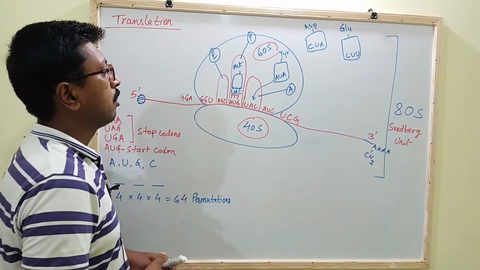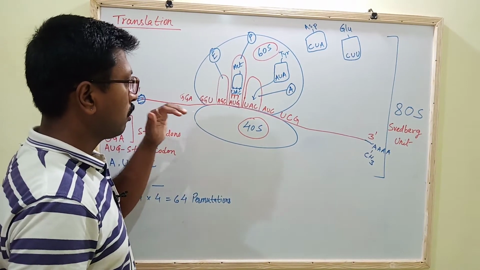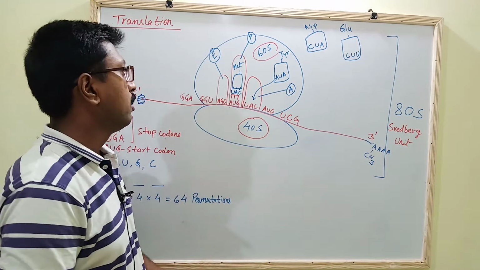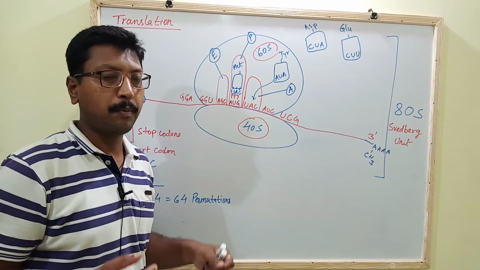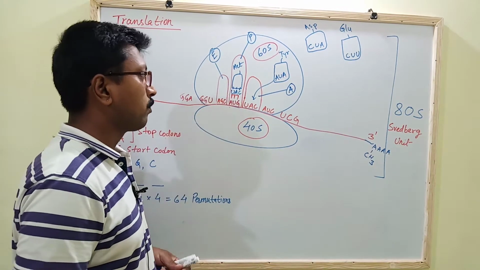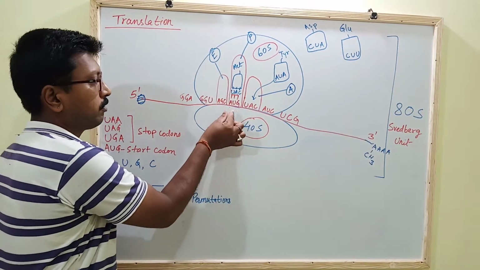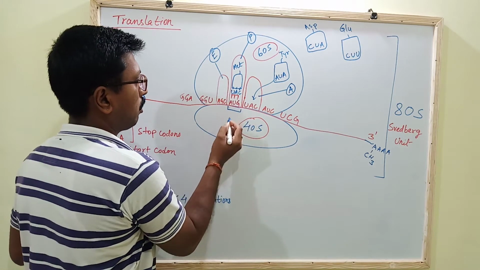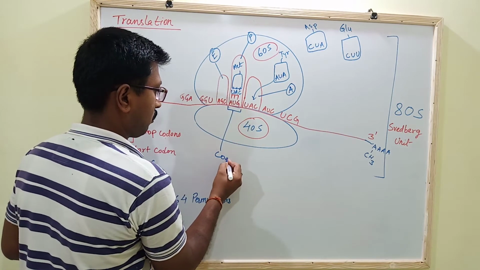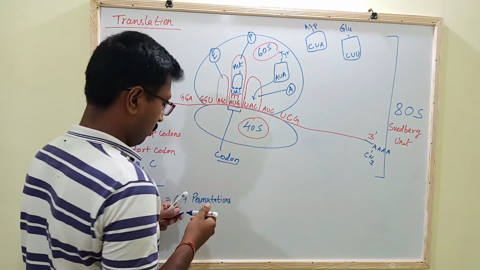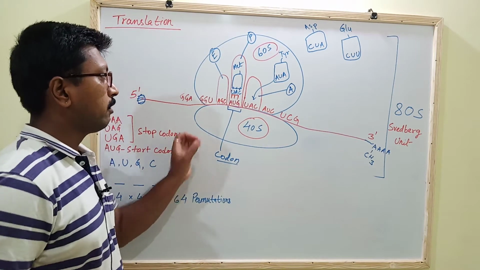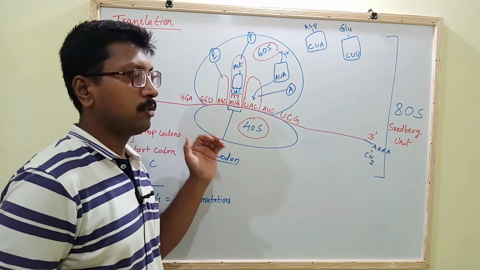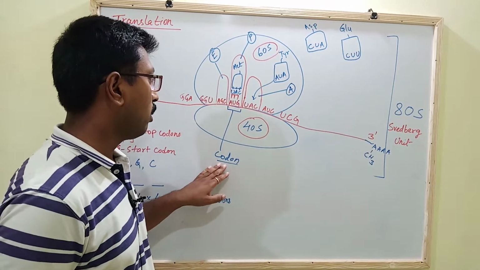After sticking of this mRNA, let me tell you about the different types of nucleotides present on the mRNA. Three nucleotides together are collectively called a codon. So there is a set of three nucleotide sequence, and this three nucleotide sequence is called a codon.